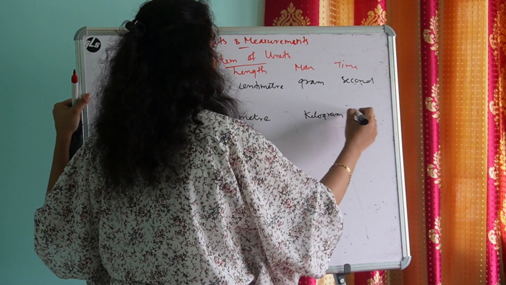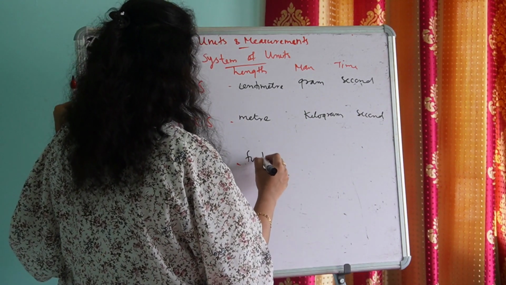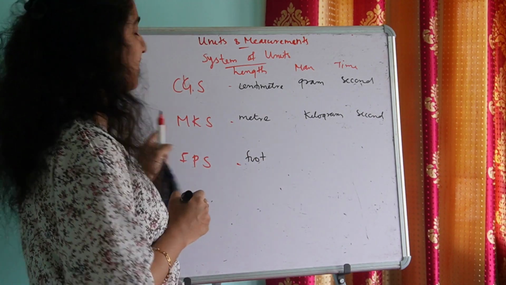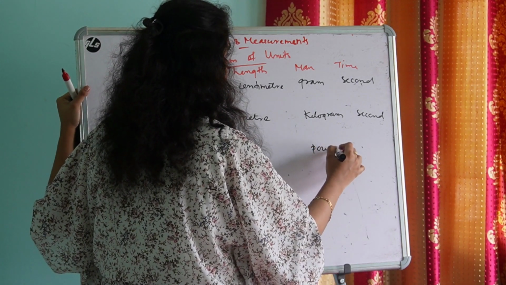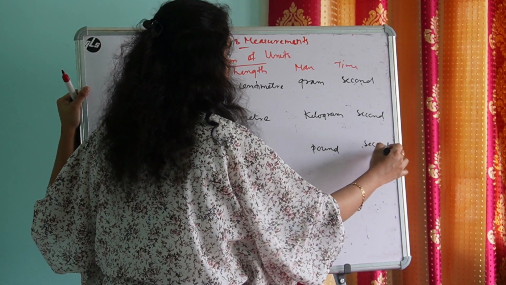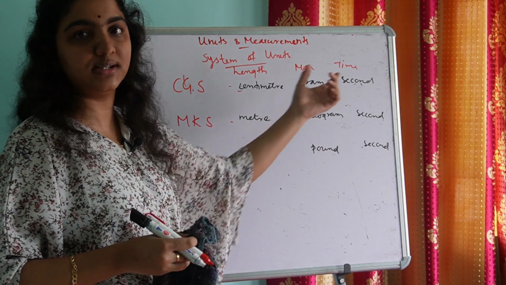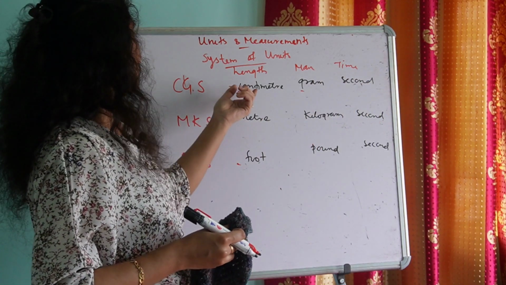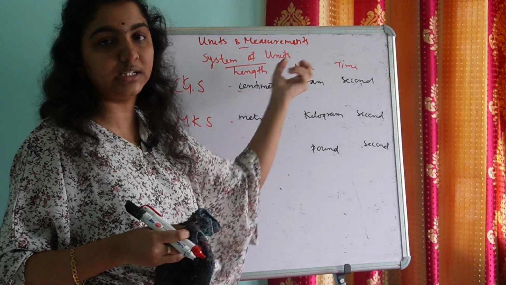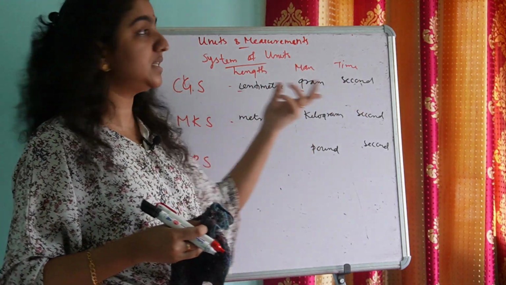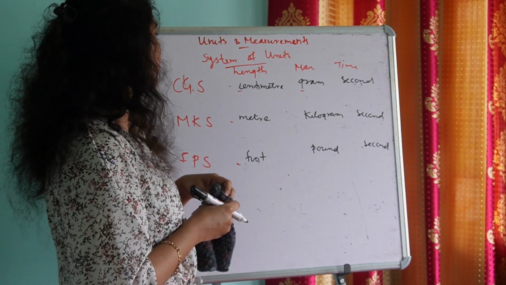For mass it is kilogram, and for time again the same unit, second. And in the FPS system, the unit of length is foot, the unit of mass is pound, and the unit of time is one and the same, second. The first letter of each unit is used for the naming of each system. Yes, the very first letter of each unit is used in the naming of these 3 systems. So is it clear?